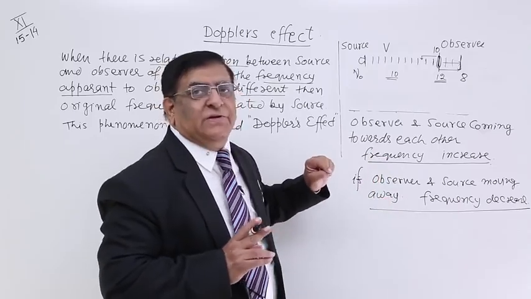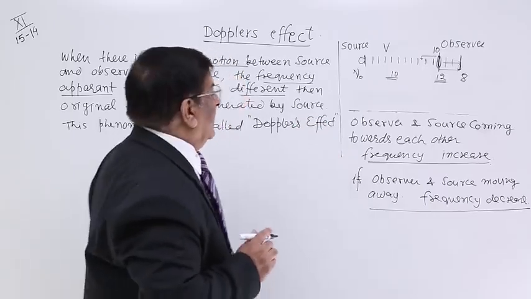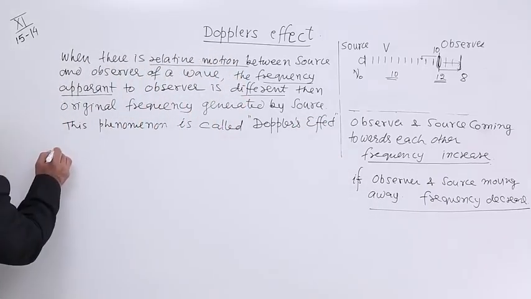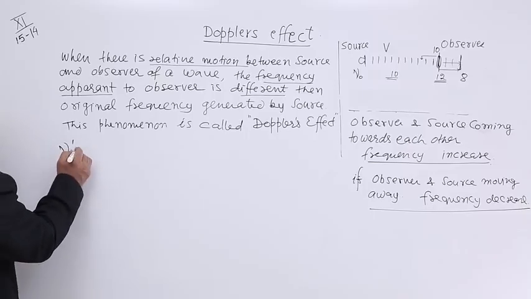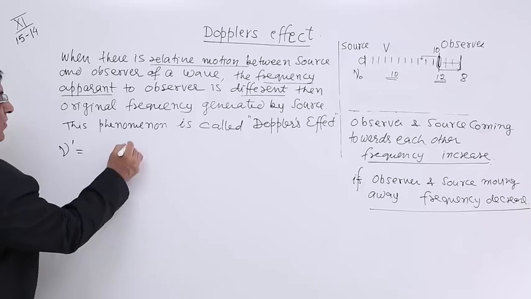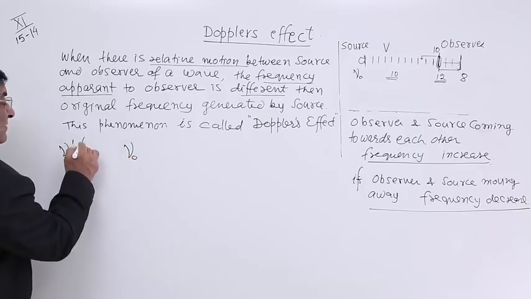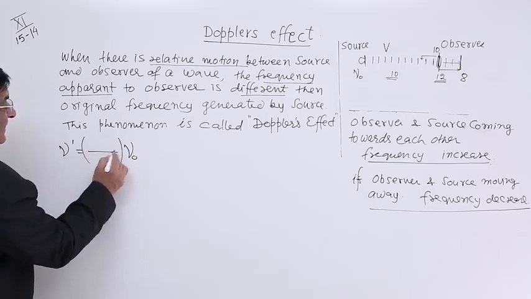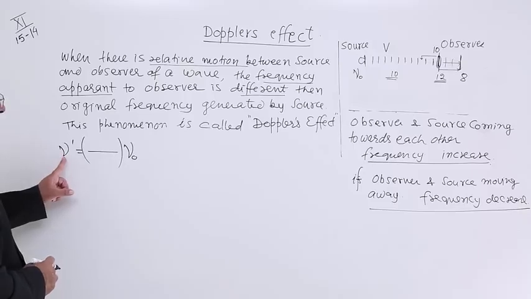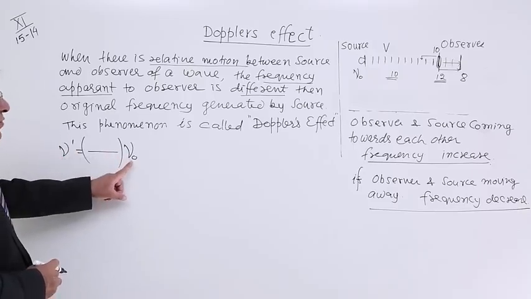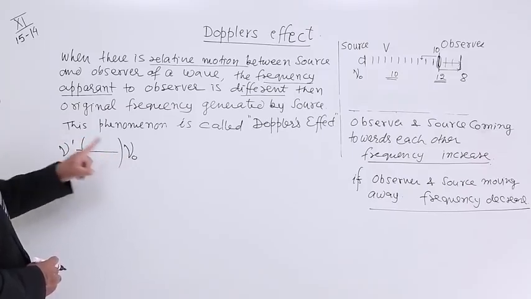Now, we can always formulate how much will be the apparent frequency, and that I will write here. The apparent frequency, by the observer, is a fraction or a multiple of the original frequency nu naught, and that multiplication factor is here. If it is more than 1, then the apparent frequency will be more than the original frequency. If it is less than 1, the apparent frequency will be less.